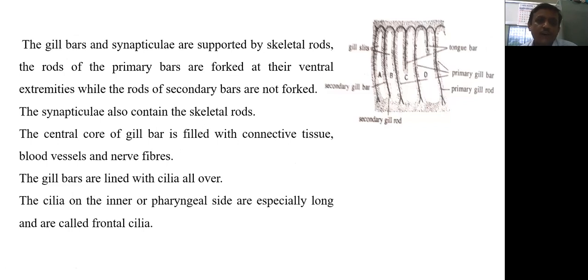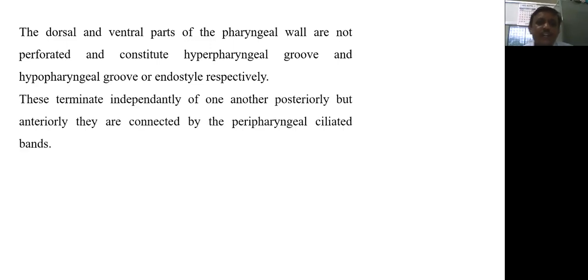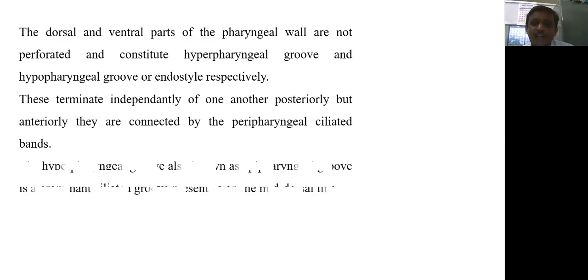The cilia on the inner or pharyngeal sides are especially long and are called frontal cilia. Now we have just seen that on the front side, the frontal cilia are larger in size. The dorsal and ventral part of pharyngeal wall are not perforated and constitute the hyperpharyngeal groove and hypopharyngeal groove, and this hypopharyngeal groove is also called endostyle. These terminate independently of one another posteriorly, but anteriorly they are connected by peripharyngeal ciliated bands.